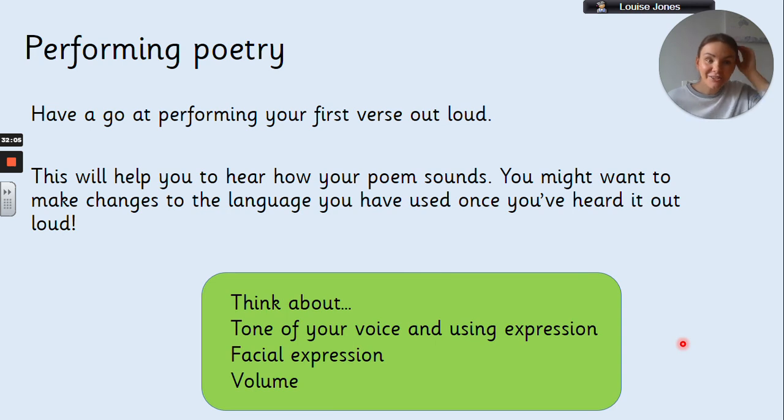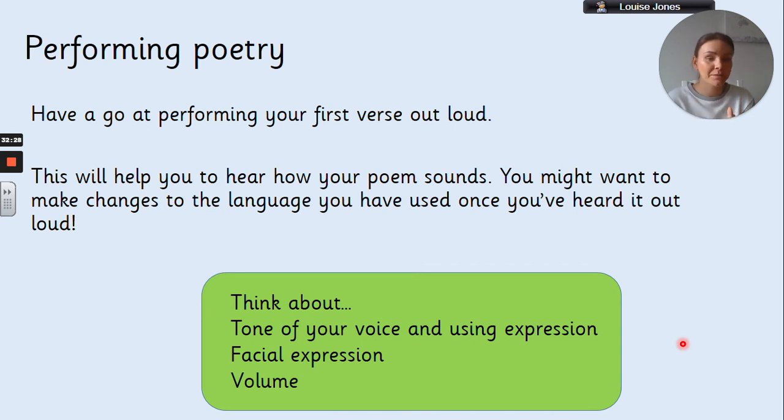Okay, now that you've had a go at doing that, I want you to just take some time to perform your first verse out loud. And poetry is designed to be read out loud. So this will help you to hear how your poem actually sounds. And if you've used alliteration really well, you will hear it as you're performing it, okay?